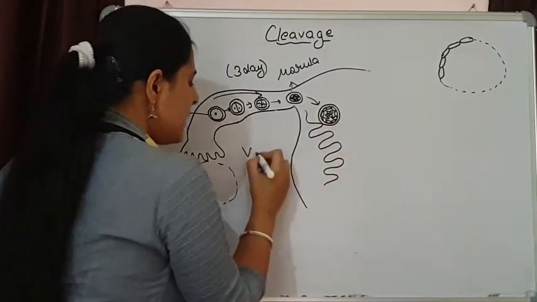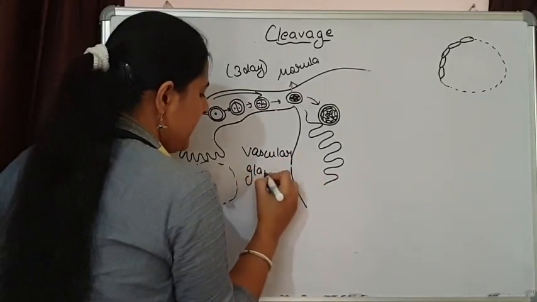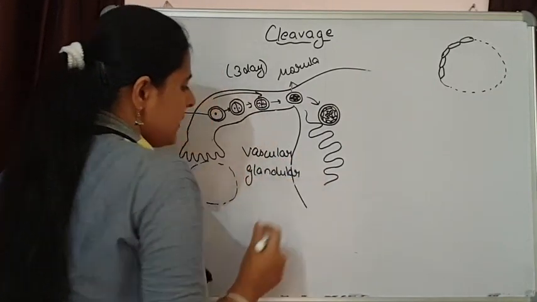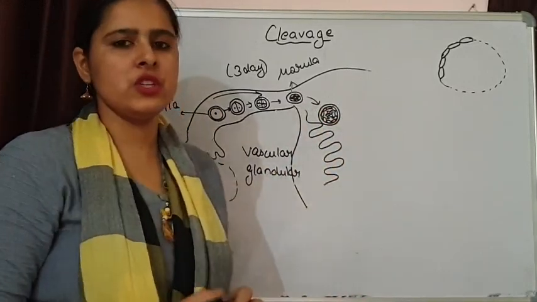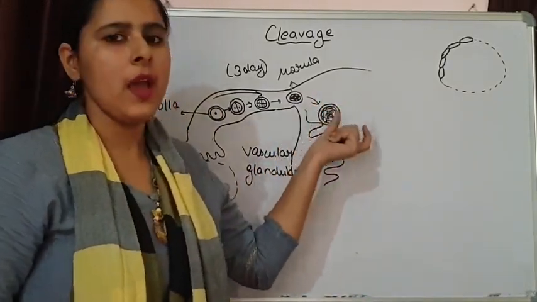They are vascular, having blood supply, plus they are glandular. They are going to secrete various nutritious substances which will be helpful for this developing embryo.